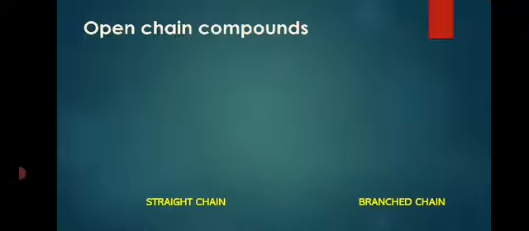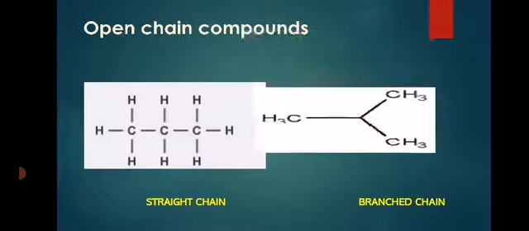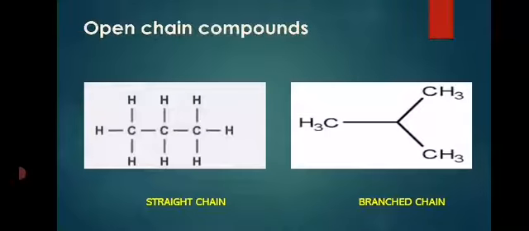They are classified into open chain compounds and cyclic compounds. In the open chain compounds, the carbon-hydrogen framework is open. These are also called acyclic organic compounds. See, there will be a chain of carbon-hydrogen framework along with the other heteroatoms according to the molecule.